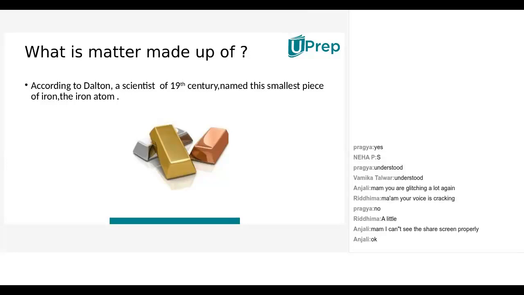Okay, Neha, thank you. In that sense, there are some drawbacks with John Dalton also. He has given almost all proved statements, like 5 to 6 statements, and almost all are correct. But one statement's description is not correct, and it was proved by further scientists. So what is that main drawback?